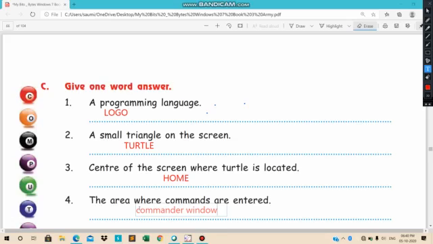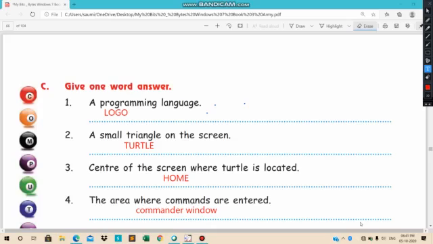Come on, note it down. A programming language is logo. A small triangle on the screen is turtle. Center of the screen where turtle is located is home.